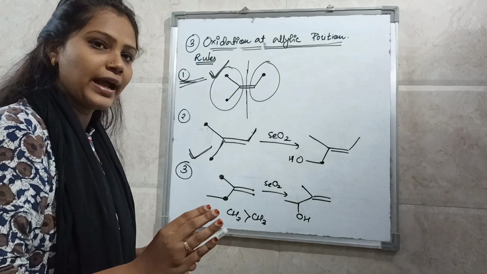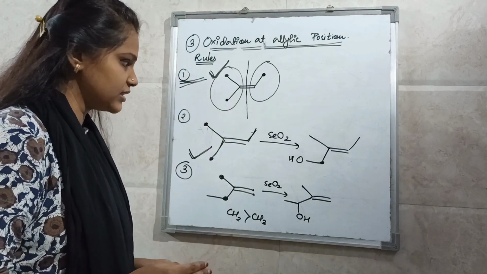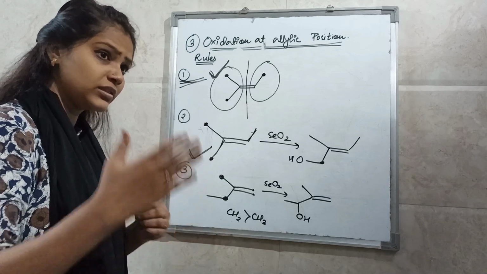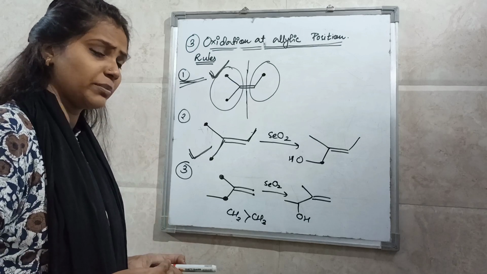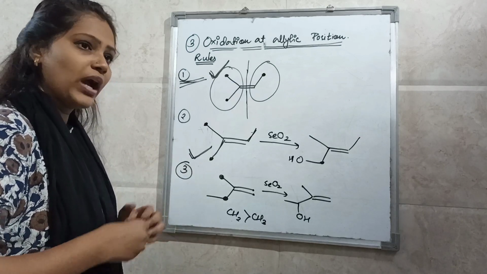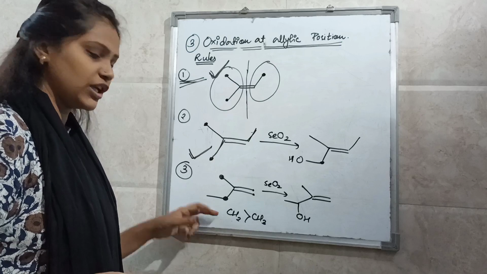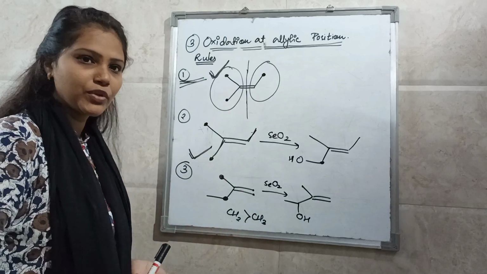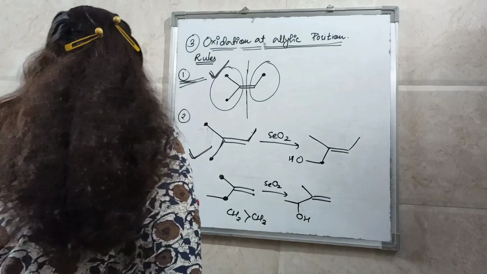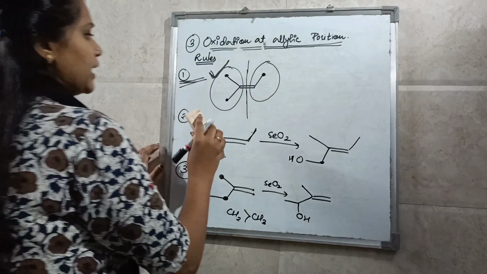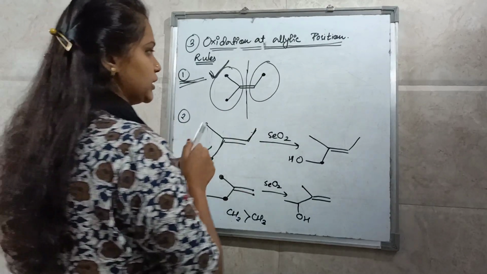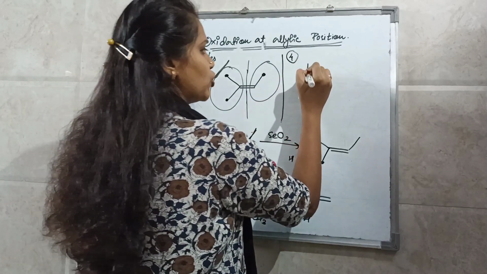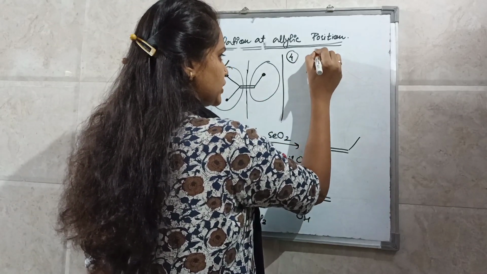So the first rule says that the more substituted end will react fast. The second rule says that if there is a possibility of 2 products, then the carbon which is trans to the main chain will oxidize. And if you have CH3 and CH2 and there is confusion, then the CH2 will react faster and give you the product. So these are the 3 rules. Now the next rule: what is the fourth rule? If you have a monocyclic group, see, this is a monocycle.